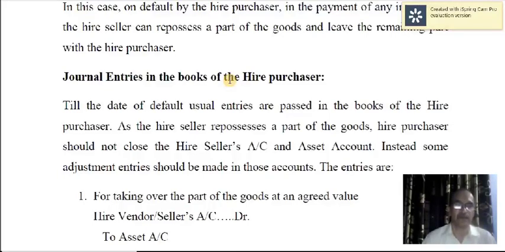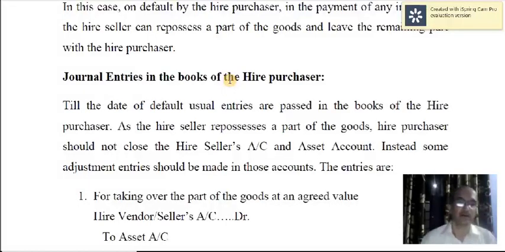Then for making the down payment, hire vendor's account debtor to bank. These are the 2 entries at the beginning. And at the end of the year, for interest due, interest account debtor to hire vendor. And then once installment is paid, hire seller's account debtor to bank.